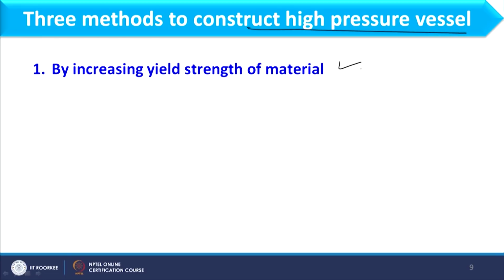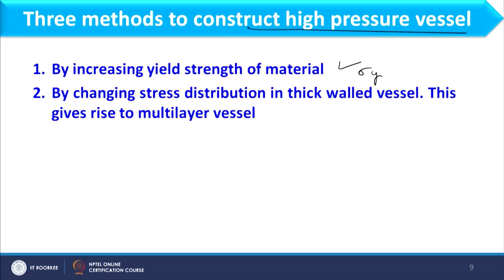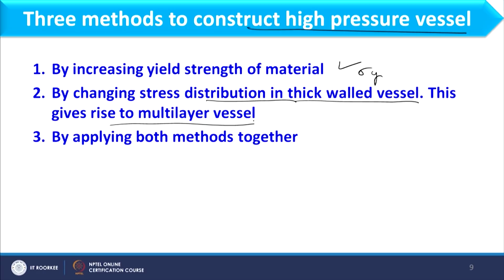First is by increasing the yield strength of the material, that is sigma y, as I have already discussed. Second is by changing the stress distribution in a thick walled vessel, and this gives rise to the multi-layer vessel. Third is by applying both methods together.